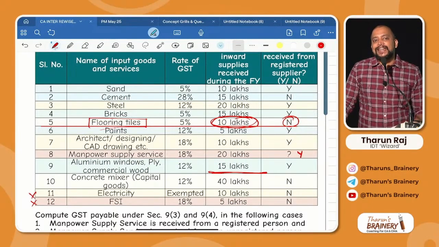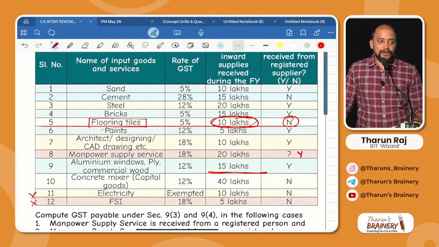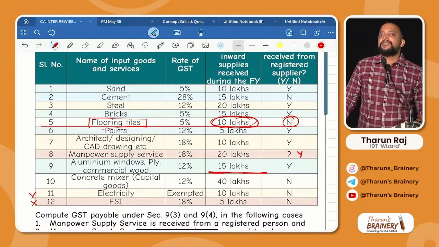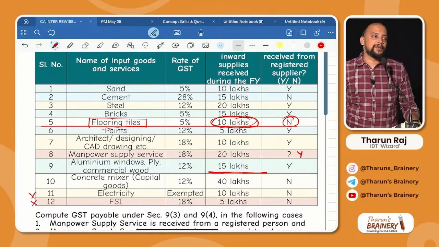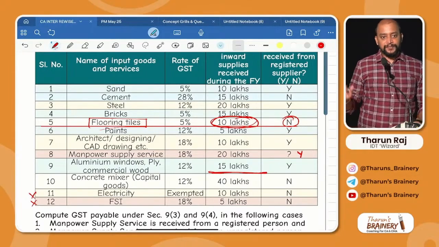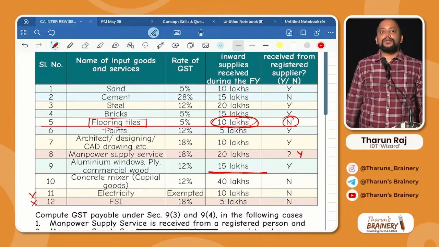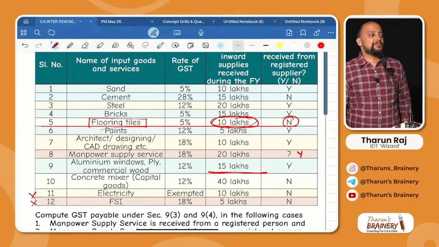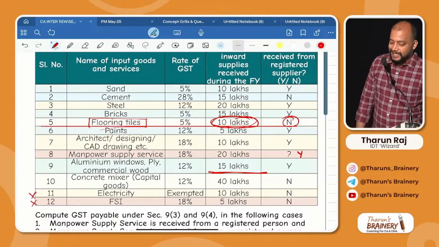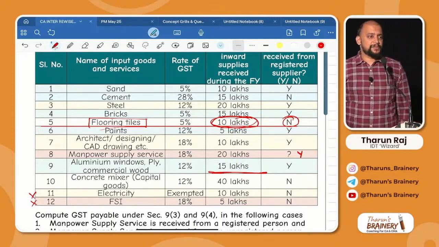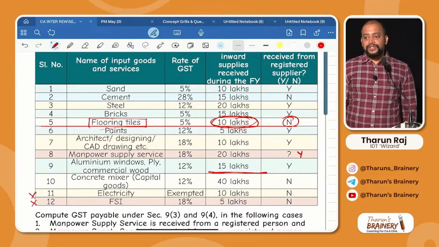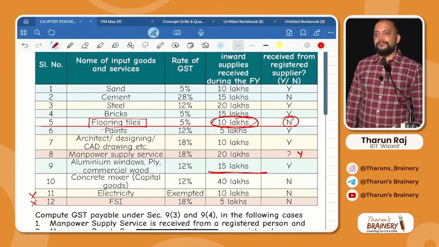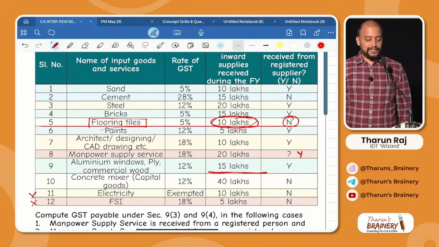So are we required to pay any GST? No, we don't have to pay any GST under RCM on this. Got it? So 10 divided by 120 into 100, 8.33%, less than or equal to 20%, hence no GST. Now do the total. Total GST payable under RCM 9(4) equals 9 lakhs.